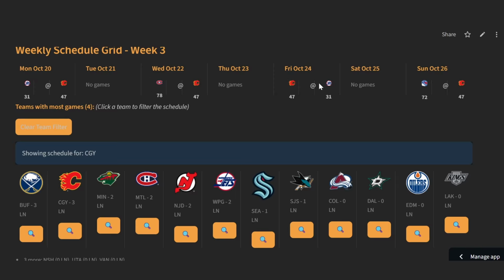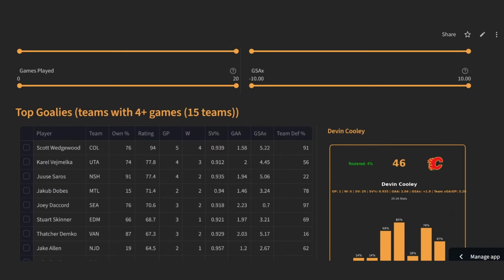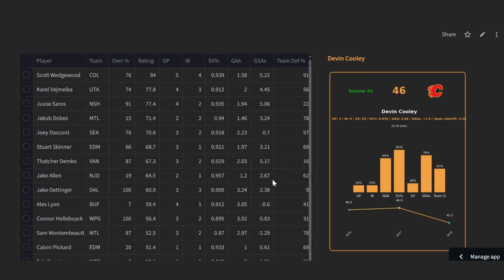But the perfect Monday, Wednesday, Friday, Sunday setup, I would imagine they're going to give Cooley one of these games. I don't think that they would run Dustin Wolf for all 4 with the way that he started out struggling. If you see Cooley starting, it's not necessarily a bad setup for him. There is just not a lot of data on him because he didn't play for a long time last year. So just a couple of goaltending options. I don't want to go too far into it.